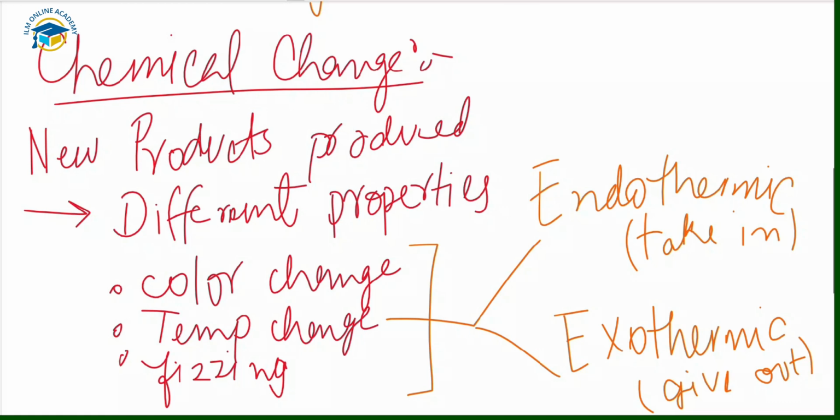And in case of exothermic, we have different examples, like the reaction of sodium with water, which is an exothermic reaction, and effervescence is produced. So when bubbles or fizzing are produced, that shows that an exothermic reaction happens here. So this is all about the physical and the chemical changes. Next we will discuss in detail the exothermic and the endothermic changes.